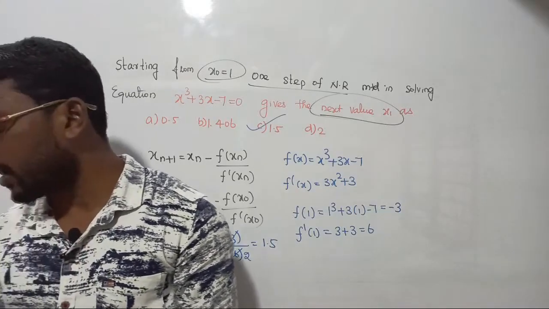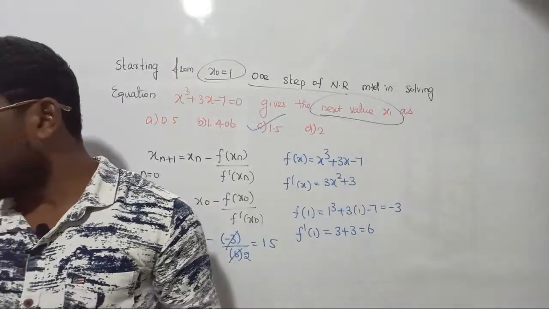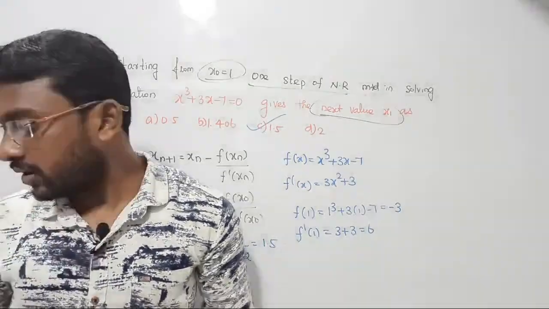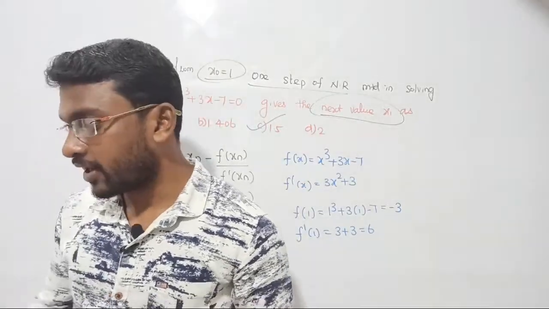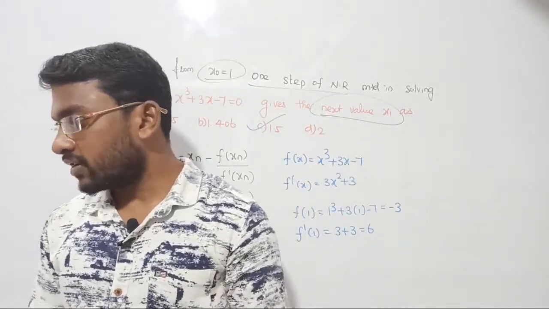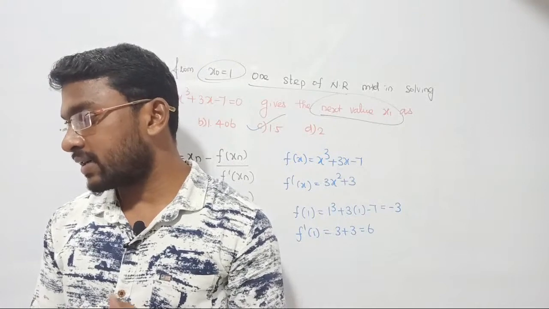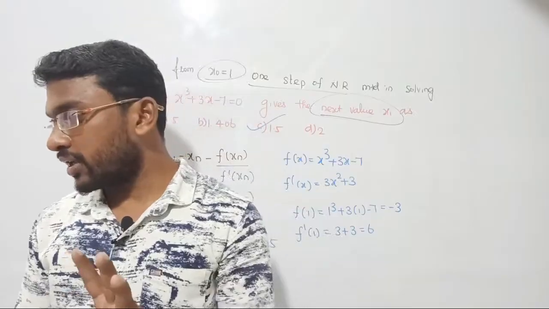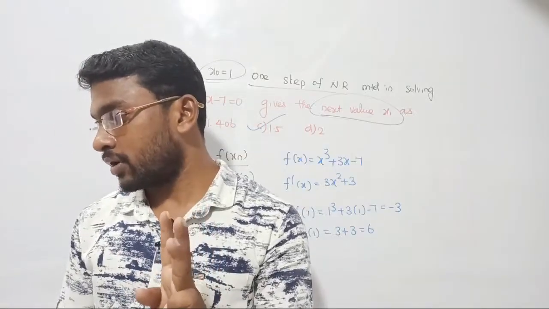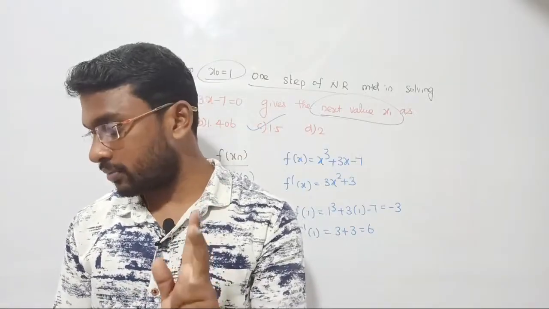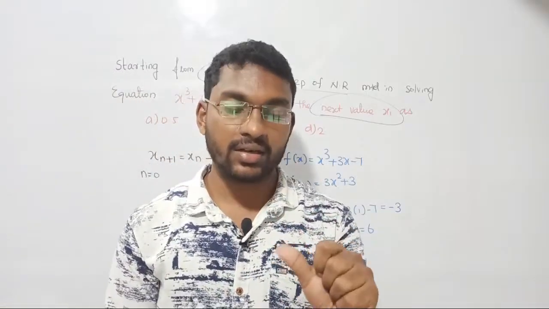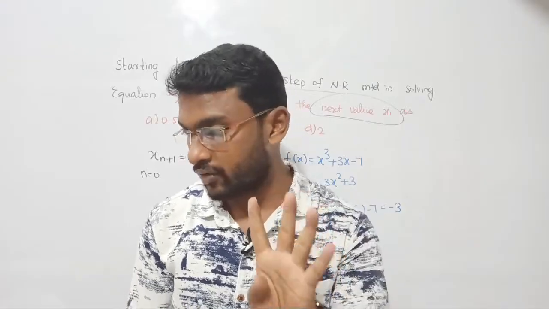Guys, what is the question asking? For solving algebraic and transcendental equations, that is the statement. One more question. Let's not waste time, I will read it out and you can note the answer. For solving algebraic and transcendental equations, which one of the following is used? There are 4 options: Coulomb theorem, option A; Newton-Raphson method, option B; Euler's method, option C; Stokes theorem, option D.